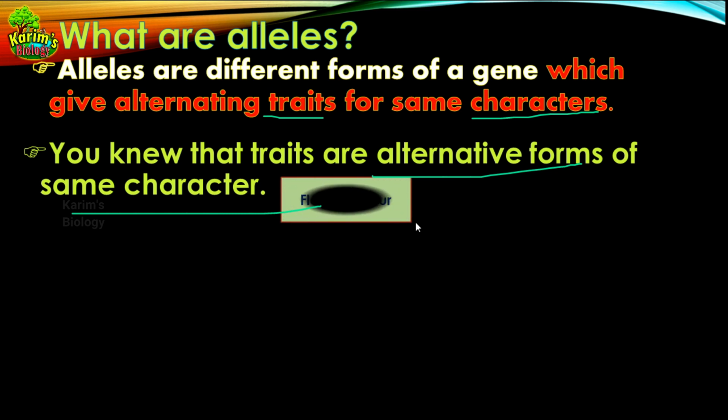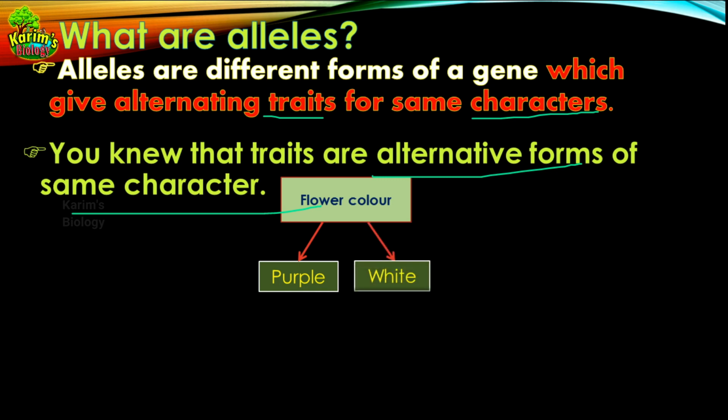So let me give you one example here. For example, flower color is one of the characters, and if you observe the flower color in the pea plant, there are two variants present for this character. The pea plant may produce purple colored flowers or it may produce white colored flowers. But remember that there is a gene responsible for flower color in the pea plant, and that gene may produce purple colored flowers or white colored flowers. That means the same gene is able to give two different versions of traits.